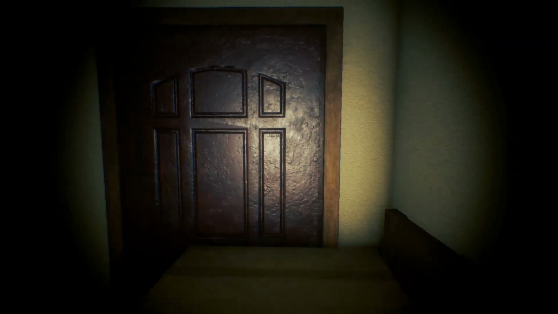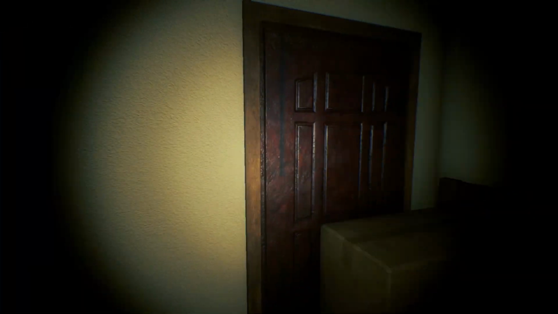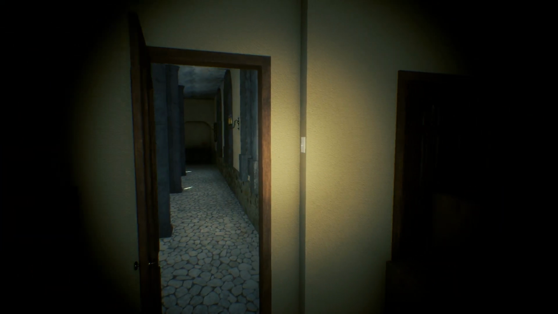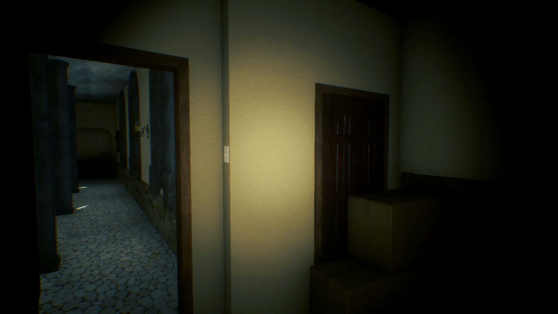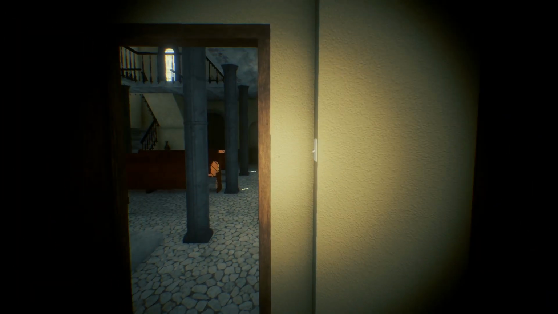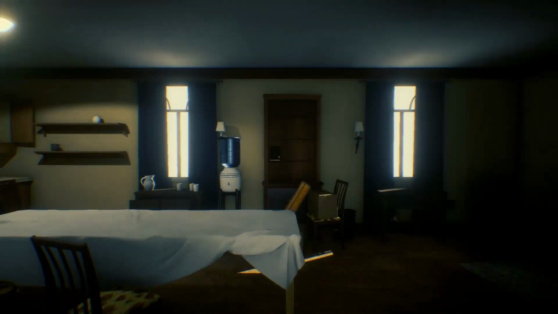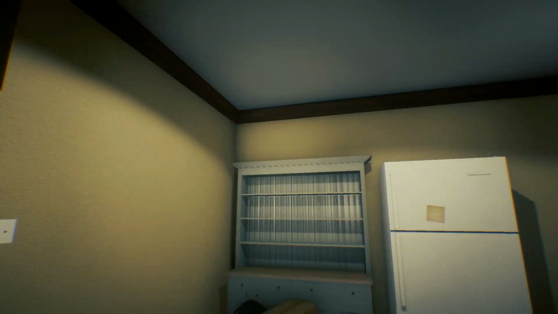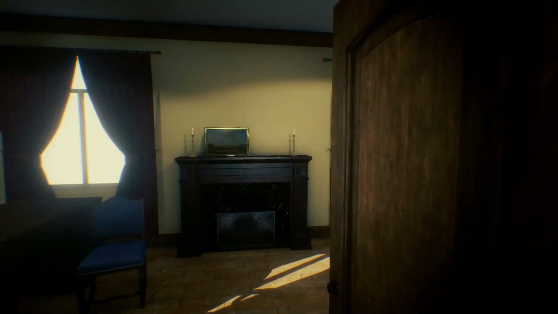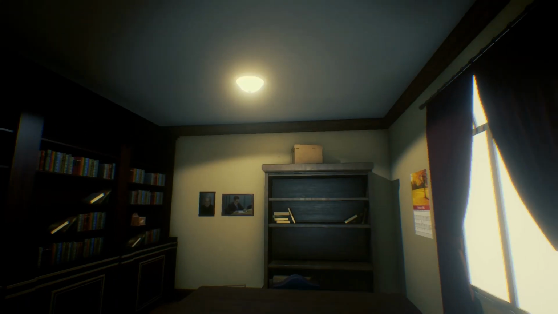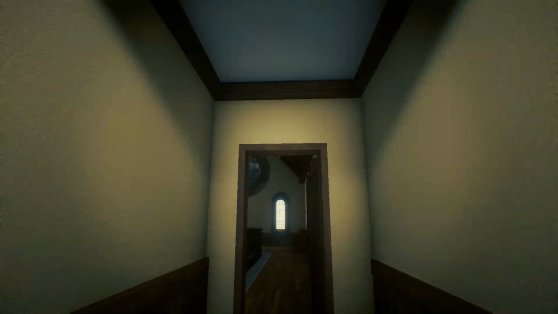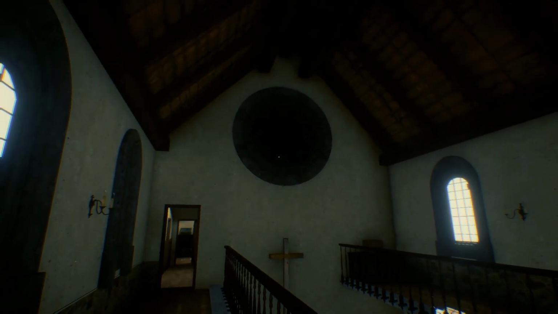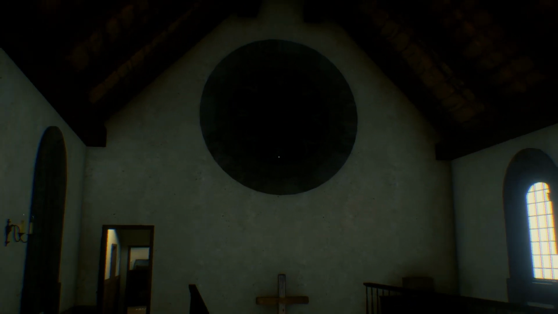See, I feel like this is the door that goes to the outside of the building when you're walking up to the front of the church. That looks like it should be that, because it's like three windows and then a door. So how do I get into the attic? Is there like a secret room or some way to get up there? And then nothing in here. But there's definitely a room above us, because you can see it from there. And there's the door. How do I get in there?